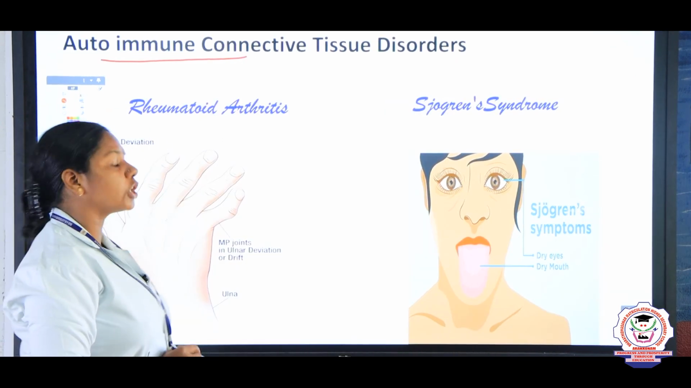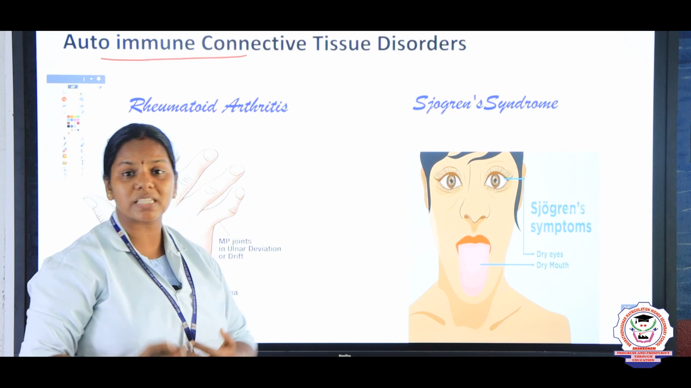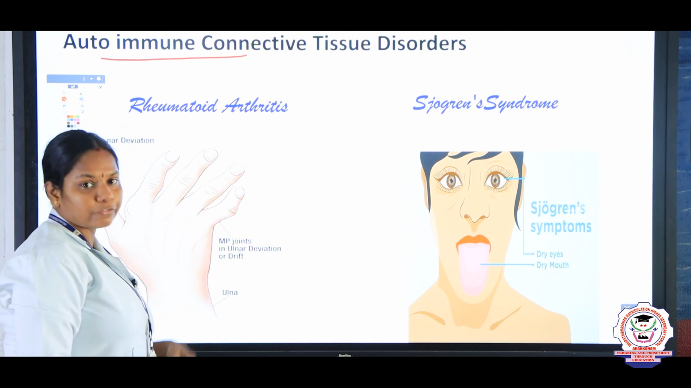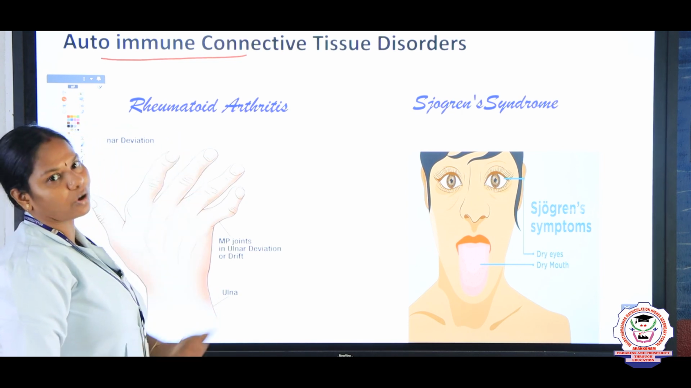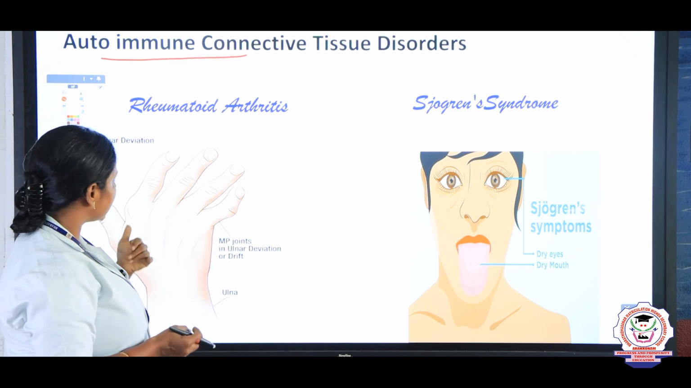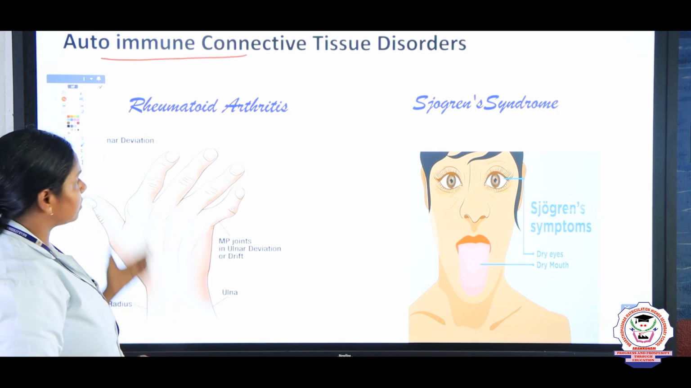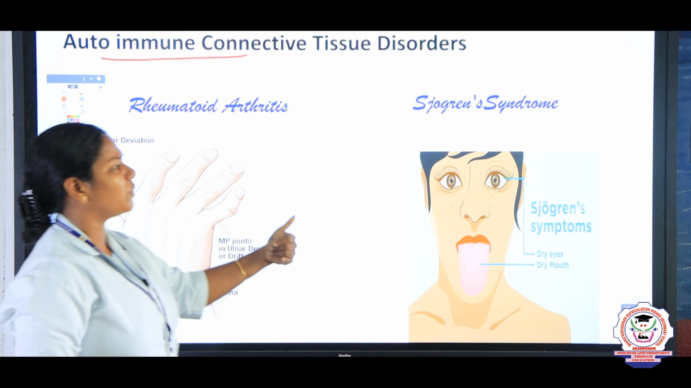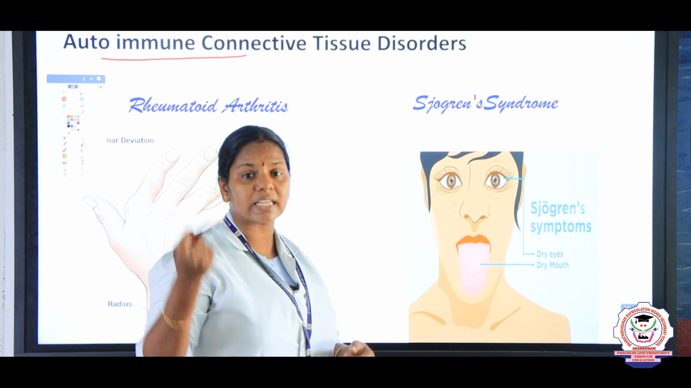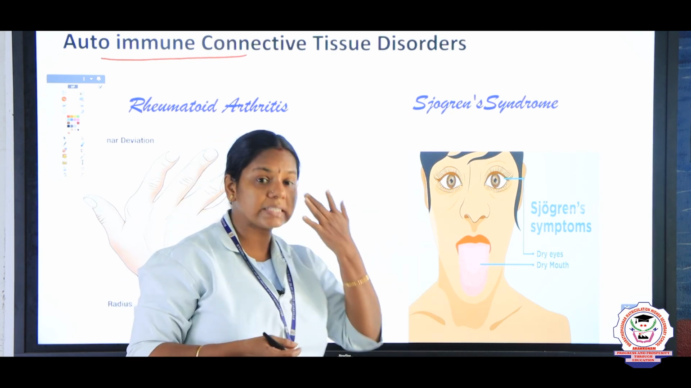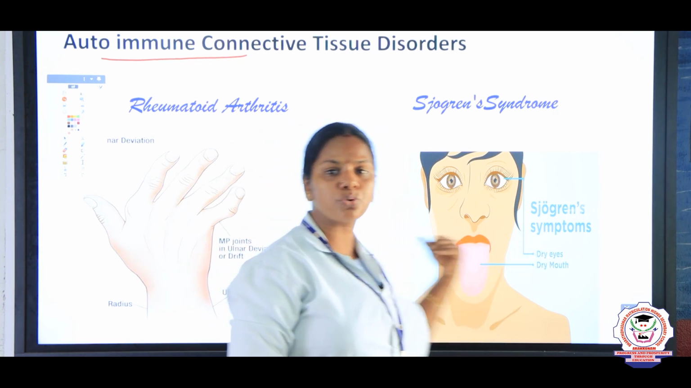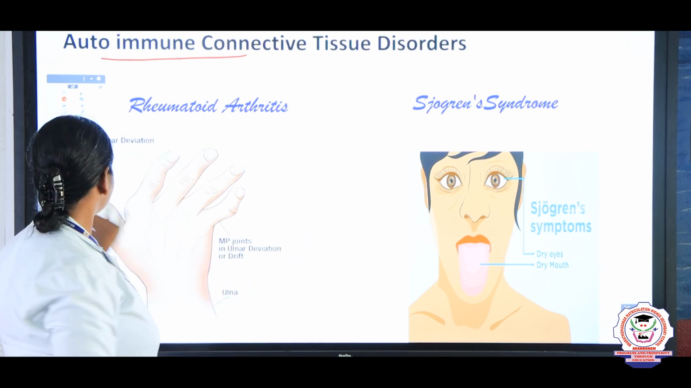Another we are going to study is autoimmune disorders, children. It is when our immune system functions against our own body, and it is also caused due to the lack of connective tissue. The first one is rheumatoid arthritis. Rheumatoid arthritis, you can see the swollen joints, right? And another one is Sjogren's syndrome. What is Sjogren's syndrome, children? The person is unable to produce tears and saliva, that is dry eyes and dry mouth. That is also due to the lack of connective tissues, but these 2 diseases are autoimmune.